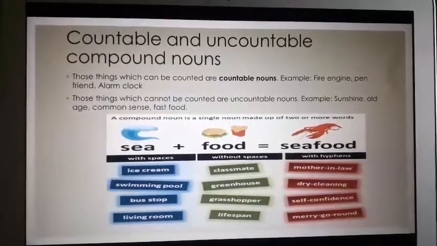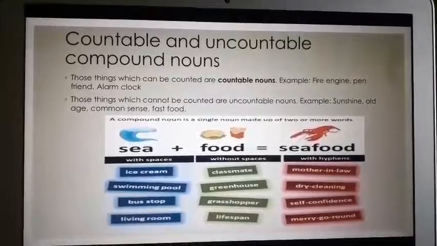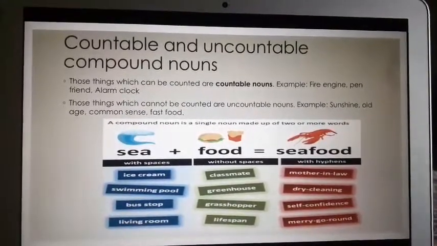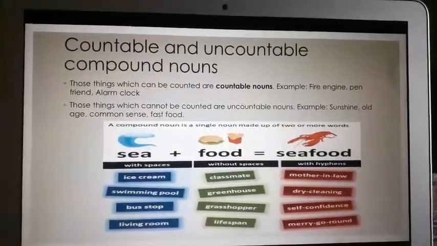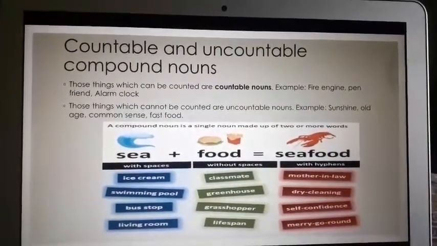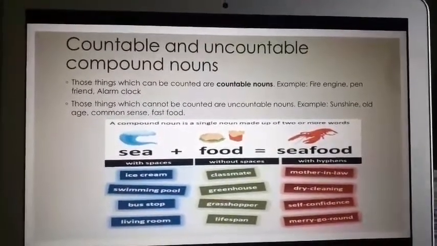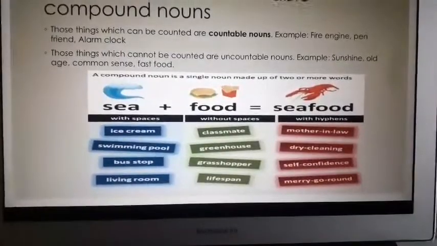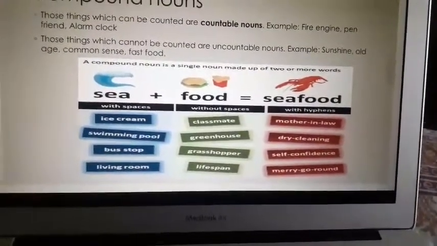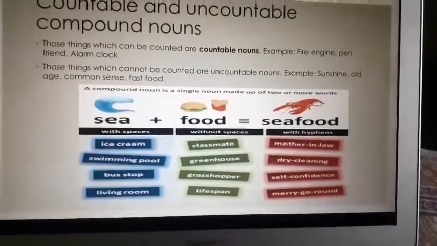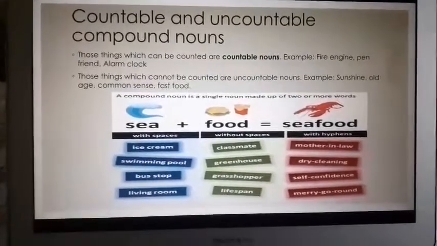But those things which cannot be counted are uncountable compound nouns. For example, sunshine. Can you count sunshine? No, you cannot. Old age, common sense, fast food. All these terms you cannot count. So these are uncountable nouns. So can you see these examples? Ice cream, swimming pool, bus stop, living room, classmate. So basically you have to understand which are countable and which cannot be counted.